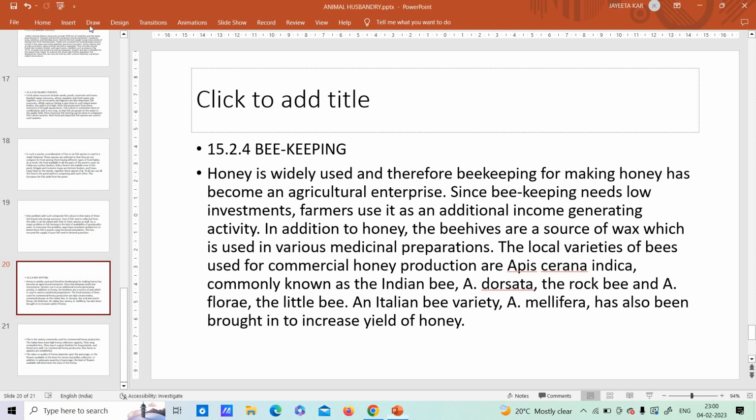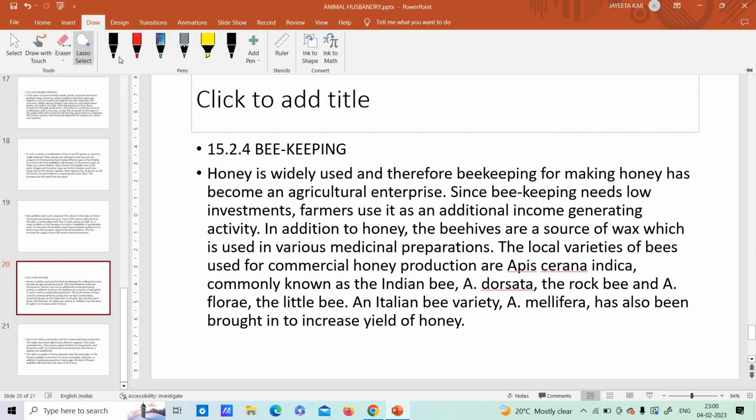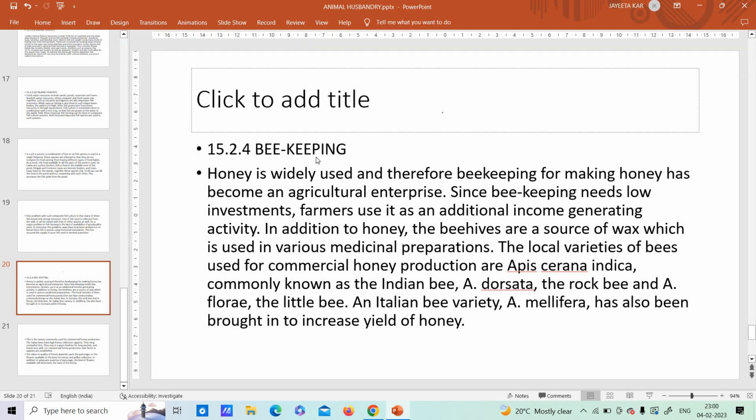Yes, students. So now we go to the concept of beekeeping. So how will you keep the bees for animal husbandry? Let's see. Honey is widely used. Okay, fine. We know honey means the shahad, or you can say madhu. Therefore, beekeeping for making honey has become an agriculture enterprise.